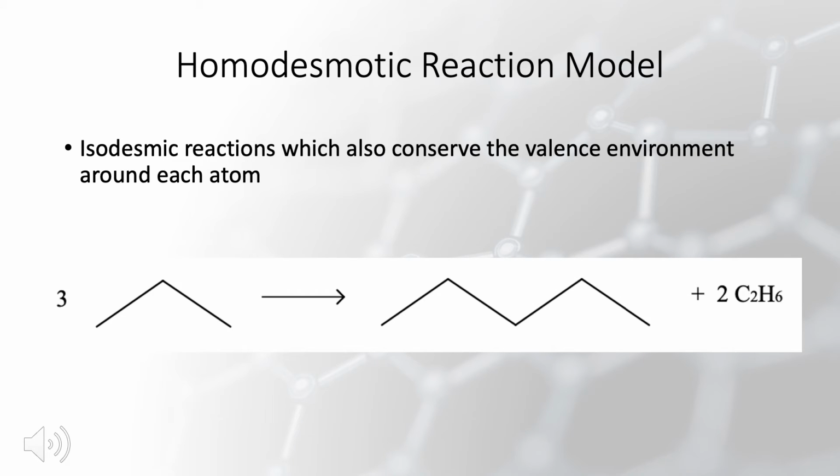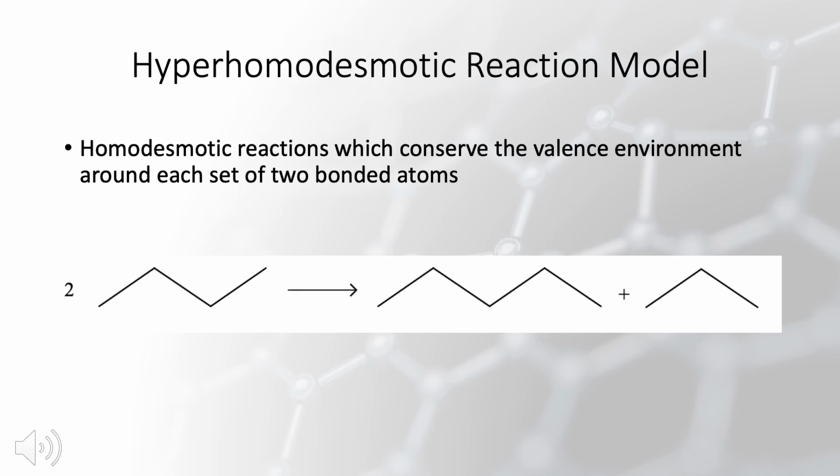Next is the homodesmotic reaction model, and these are isodesmic reactions that also conserve the valence environment around each atom. So in this example reaction, we can see that there are 3 CH2 groups bonded only to other carbons and 6 methyl groups bonded only to another carbon on both sides of the reaction. Lastly, we have the hyperhomodesmotic reaction model.